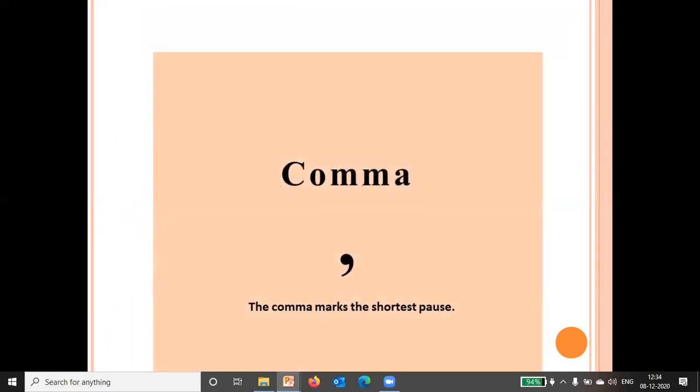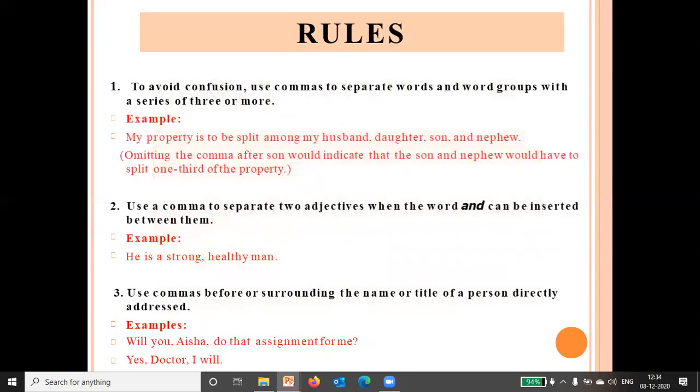Now, second is the comma. A comma marks the shortest pause, and we'll see the rules. First, to avoid confusion, use commas to separate words and word groups in a series of three or more. Or you can say, to separate a series of words of the same part of speech. For example: My property is to be split among my husband, daughter, son, and nephew. So here the series of words are separated with the help of commas.